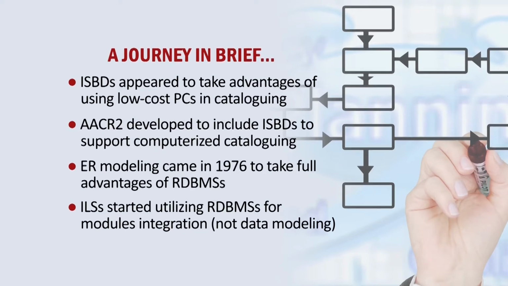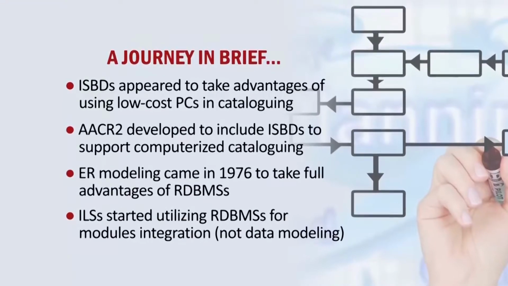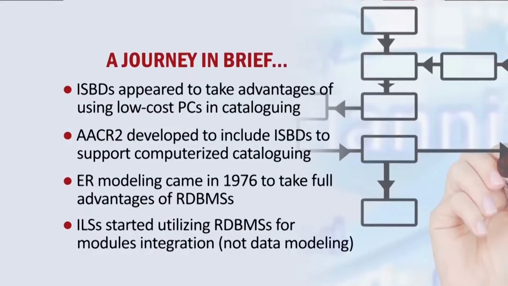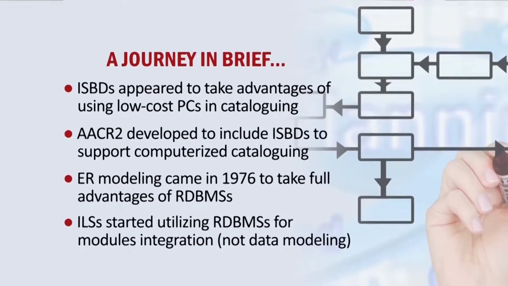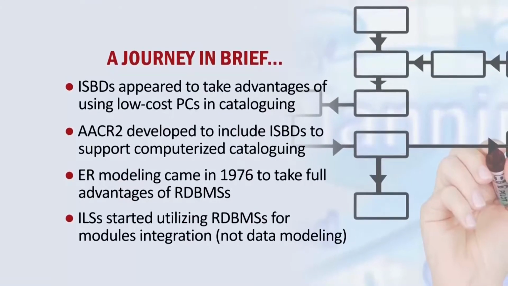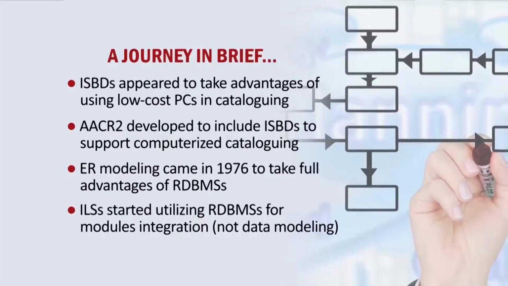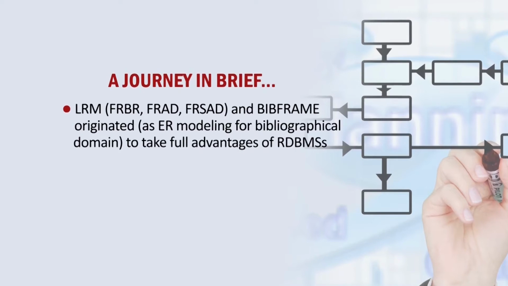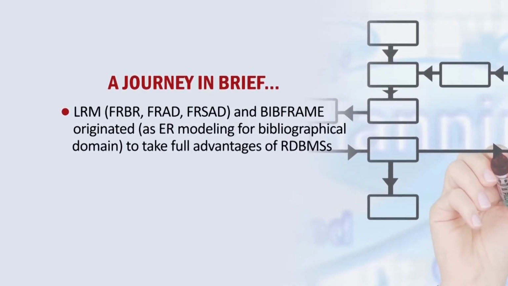For data modeling, we still used the flat data architecture like ISBDs. ISBDs can nowhere be considered an ER data model. So to take the full advantage of the backend RDBMS, our data model in place of ISBDs needed to be ER modeling compatible. The first such bibliographic data model was developed by IFLA in the year 1998, which is actually known as FRBR, Functional Requirements for Bibliographic Records.